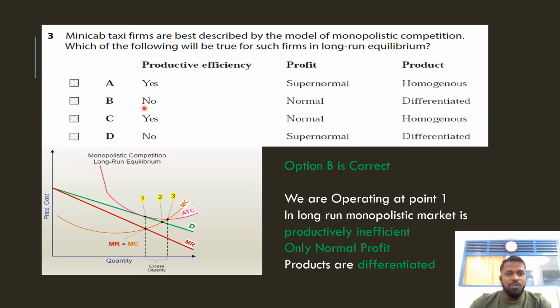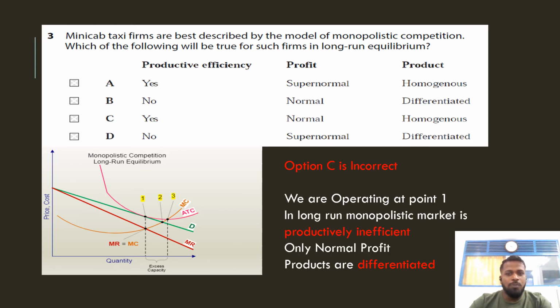When it comes to option B, yes, option B is the correct answer. Why? Because it says no productive efficiency. That means it is productively inefficient. Yes, of course it is productively inefficient, because the productive efficiency point is here, but we are operating here. That shows that this market is not productively efficient. And profit is normal profit. Yes, in the long run, you can see here the average revenue curve is just equal to average total cost. That means the particular firm is making only normal profit. And as I said before, in monopolistic competition, products are differentiated. So option B is the correct answer.